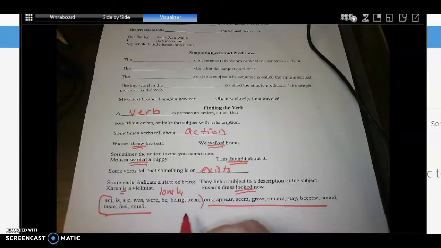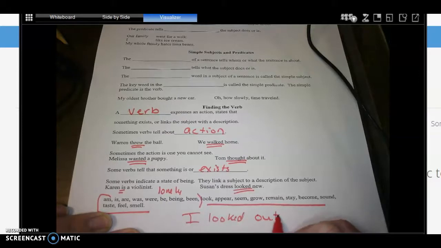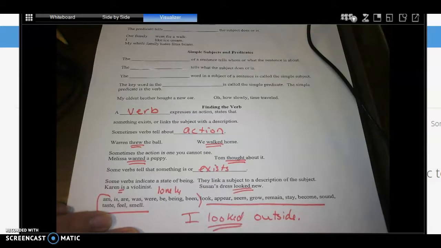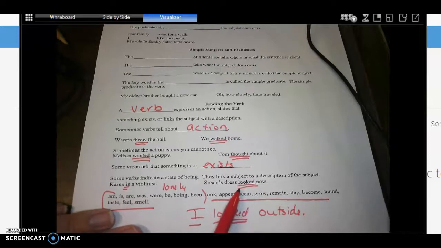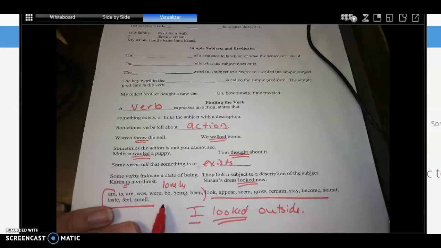Now, I can say, for example, I looked outside. And in that case, the looked would be action because I'm doing the looking. Okay? So it just depends on the sentence if the verb is linking. Is the dress doing the looking or not? Is the I doing the looking or not? So with this list, you just have to decide. They can be action and they can be linking. It just depends on how they're being used.